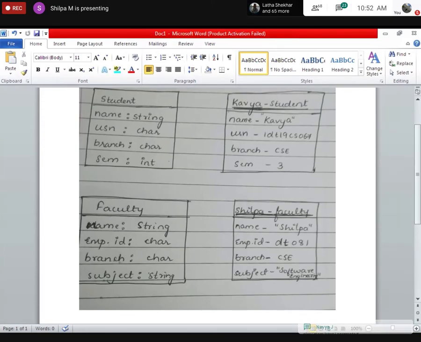Shilpa, faculty name, colon, faculty, the name of the class. Whatever class name you have given, the same class name will be here. Name is equal to, whatever the attribute you have given here, name is the attribute, and Shilpa is the value associated with that attribute. So you will be using equal to here. This is how you will write a class and an object diagram.